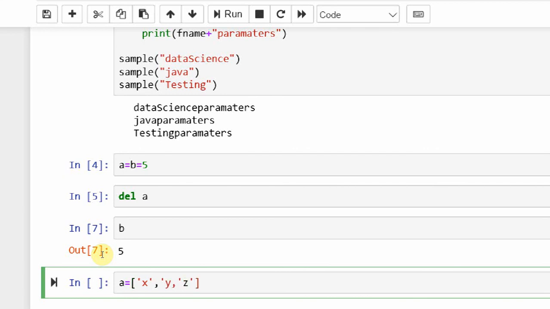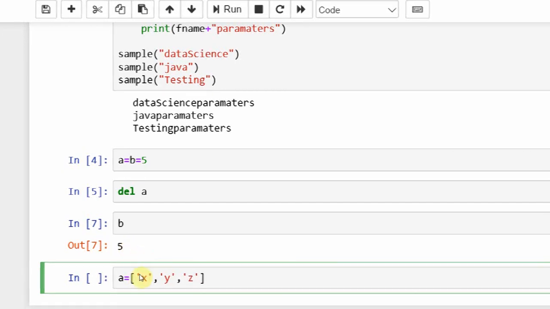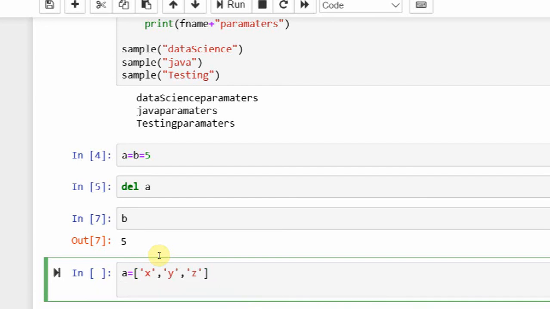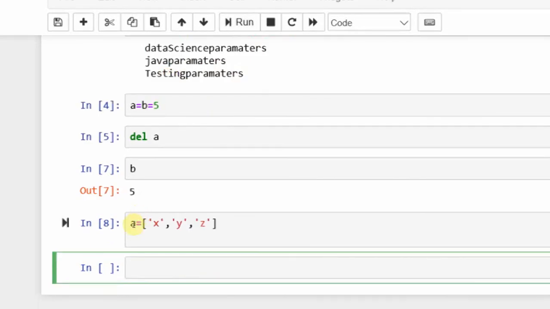So now a of 0, a of 1, a of 2. A of 0 is x, a of 1 is y, a of 2 is z. Now let me delete a of 1. So a of 1 is what? The y value is deleted.